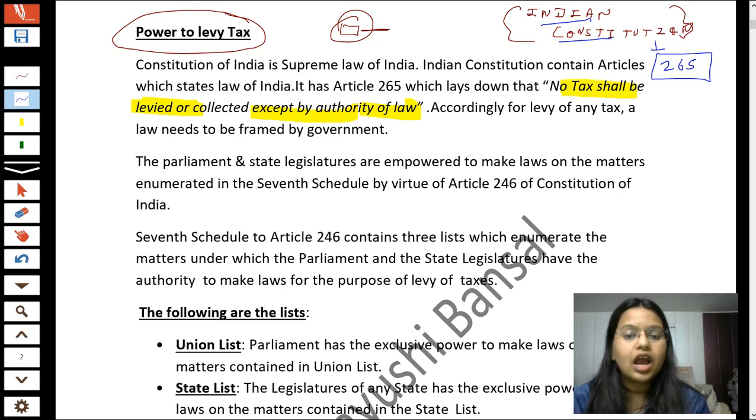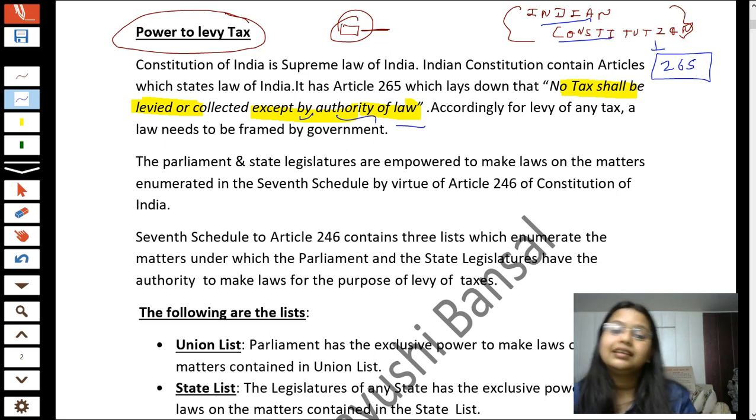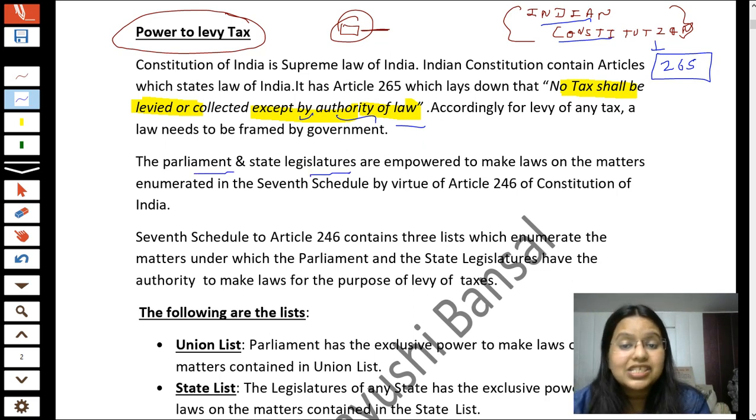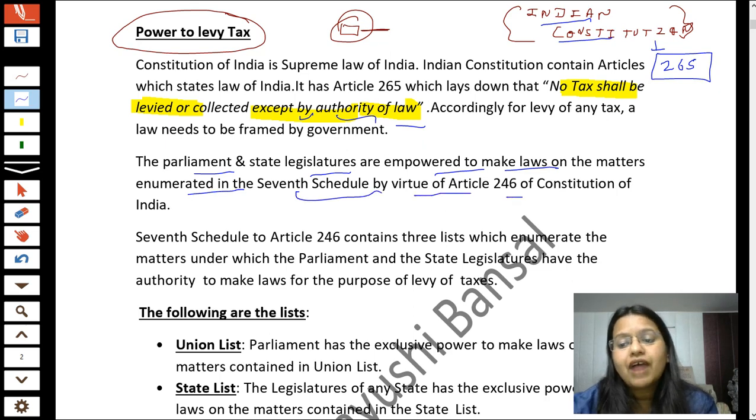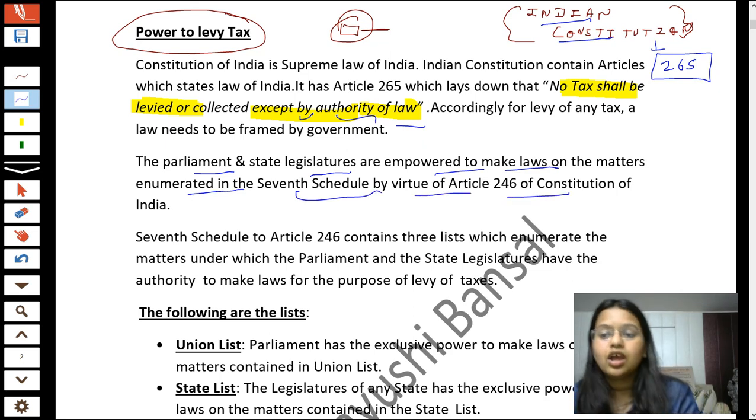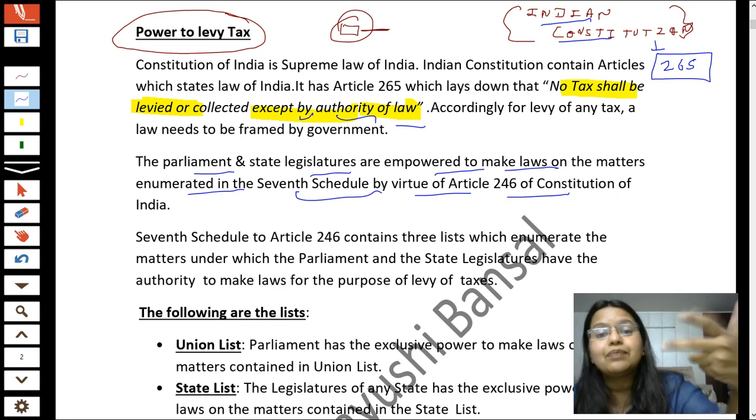Clear? So students, accordingly, as it said that no tax shall be levied or collected except by authority of law, every government needs to authorize a law for these taxes. Therefore every government needs to frame the law for taxes. Okay, now in which form do they frame the taxes, friends? They clearly mention that the parliament and state legislatures are empowered to make law on the matters enumerated in the 7th schedule by virtue of Article 246 of the Constitution of India.